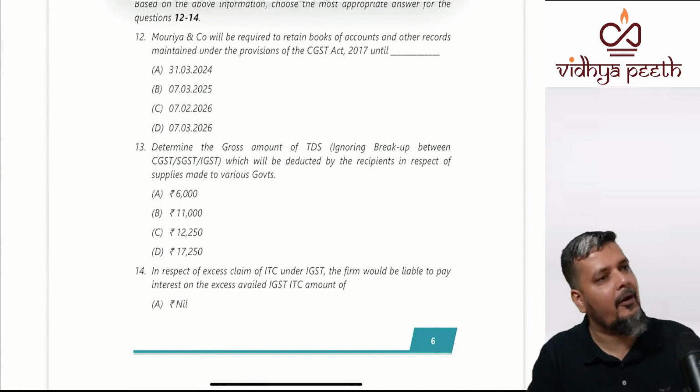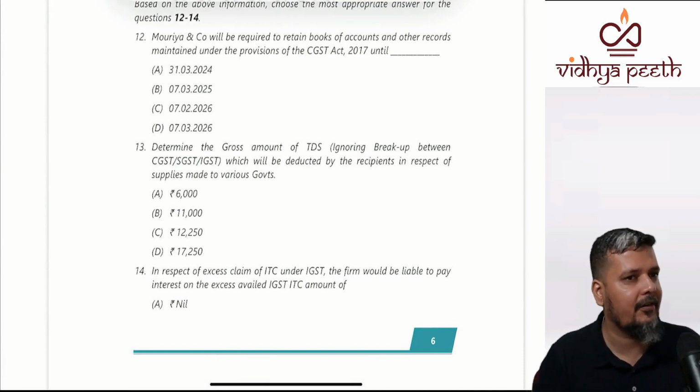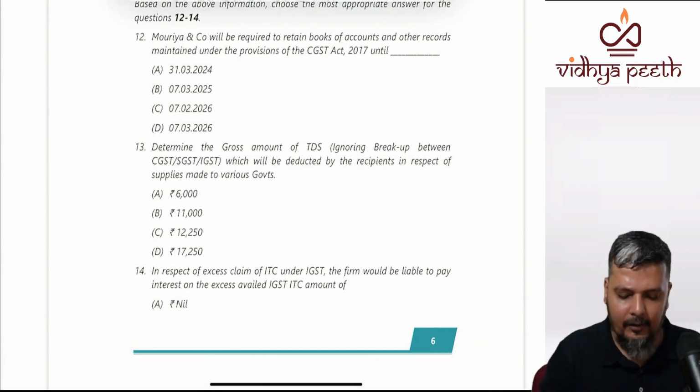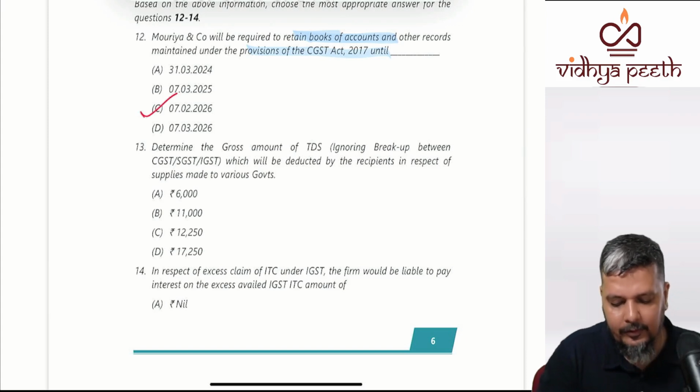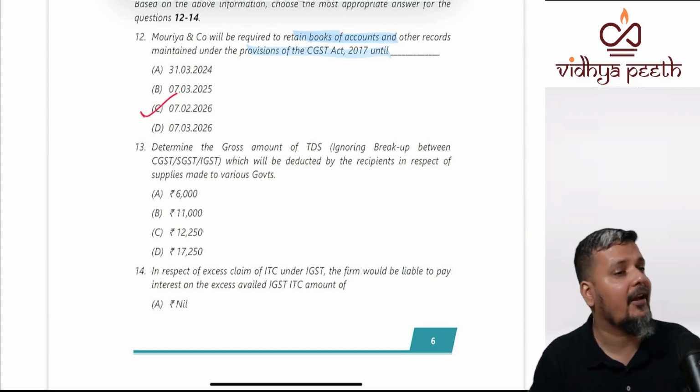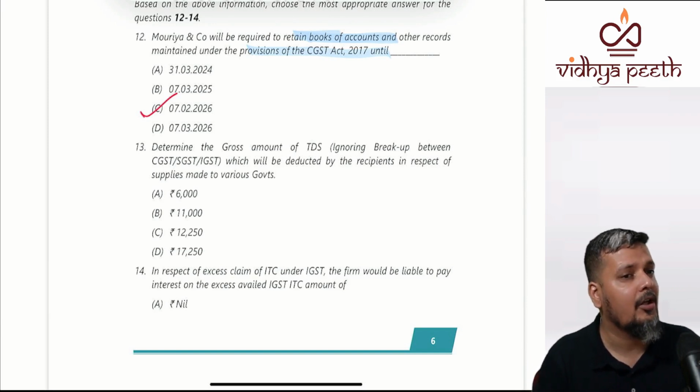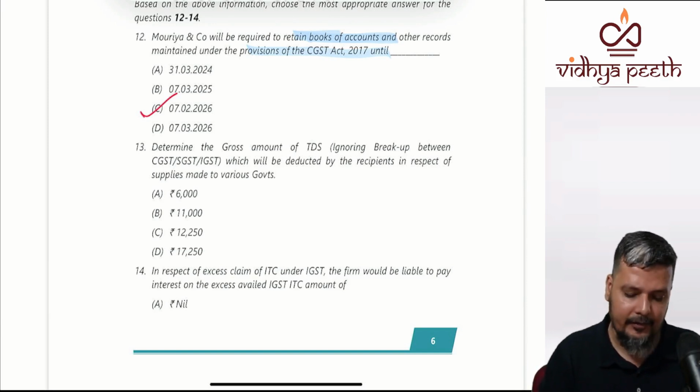The moment you see this point, obviously that will be about your accounts and records. They have given all the information about your accounts and records. So Maurya and Co will have to maintain the books of accounts till what? 7th Feb 2026. It is not from the actual date of the annual return, it is from your due date.